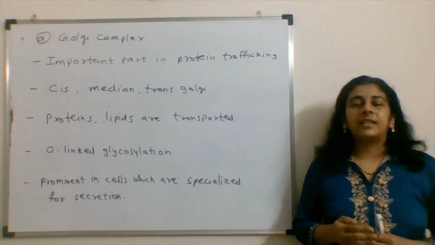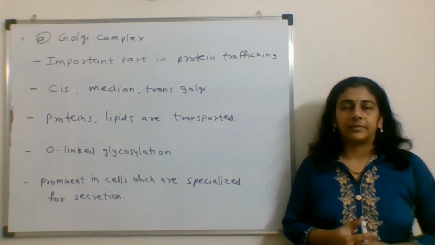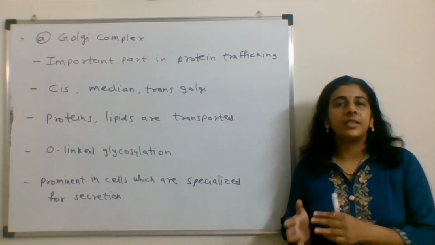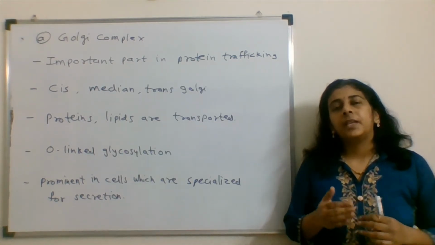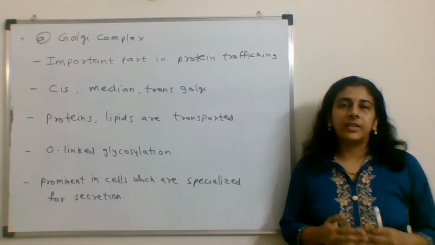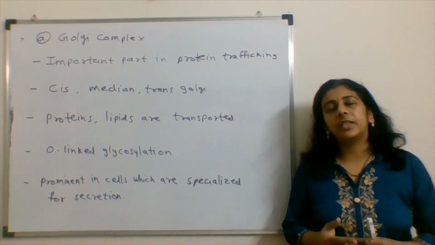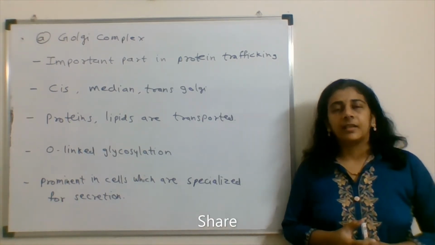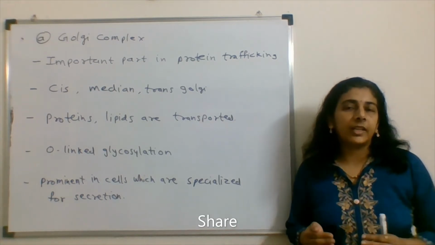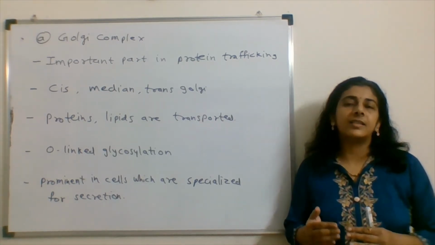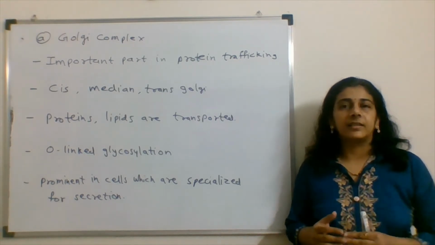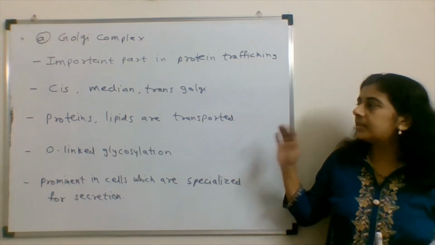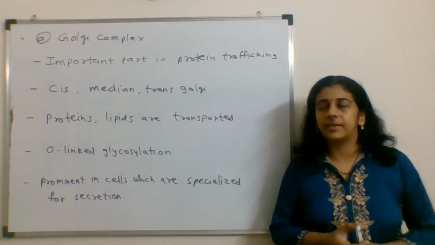This organelle is basically involved in protein trafficking. Proteins and lipids are trafficked from the Golgi complex. From the endoplasmic reticulum, proteins come to the Golgi. In the Golgi complex, O-linked glycosylation takes place on the protein. And then through the Golgi membrane, vesicles are formed, and these proteins are packed into vesicles and transported further to their location. So this is a function of the Golgi complex.